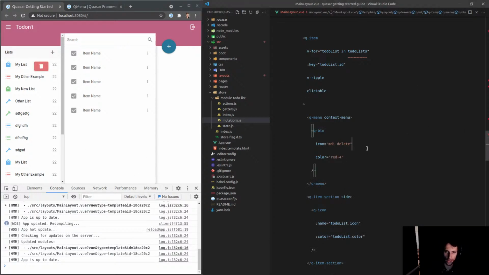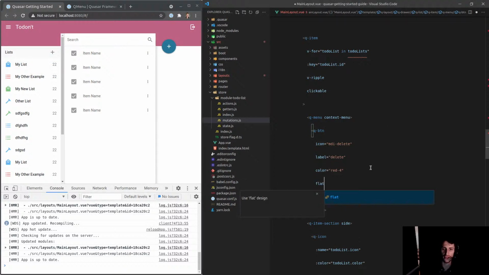And I might actually add a label in there so that they know what to do. Label is equal to delete. And I'm probably going to have to flatten this. Or maybe not flatten, unelevate. By the way, cool trick. If you say flat, look at what happens. Notice that I get this white button, and the text is red.